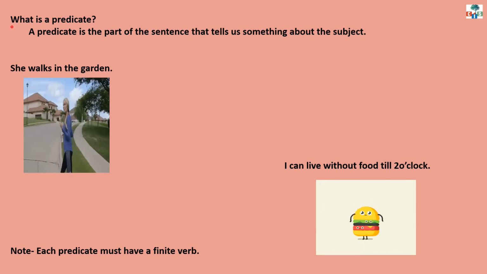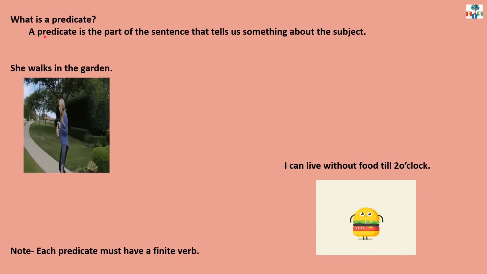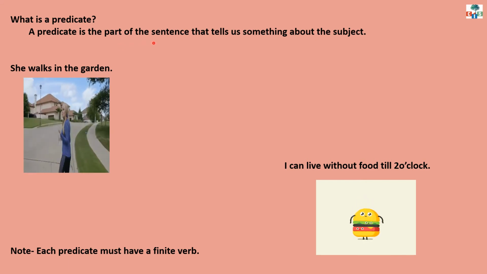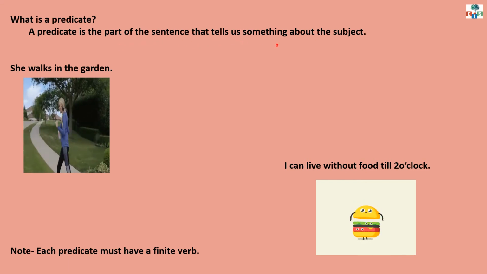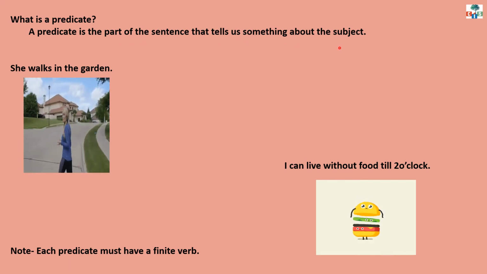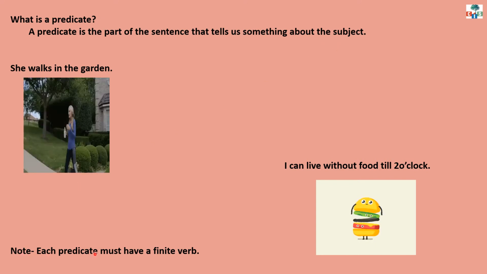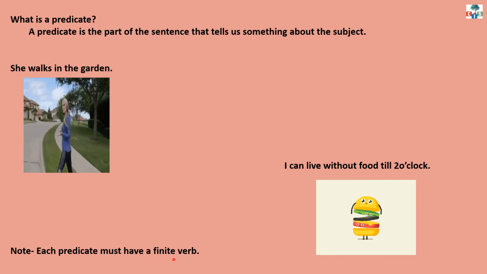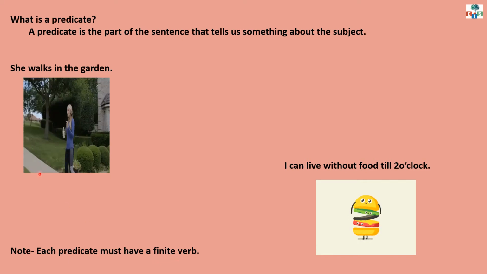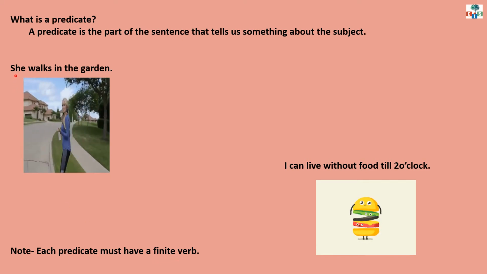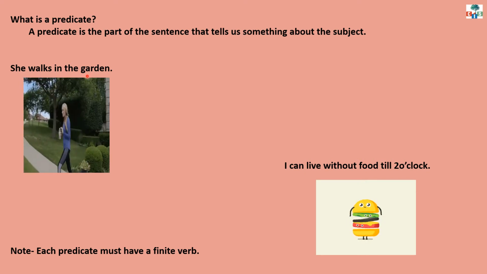Now let us know, children, what is a predicate. A predicate is the part of the sentence that tells us something about the subject. Make a note, children, here that each predicate must have a finite verb. Now, see this example. She walks in the garden.